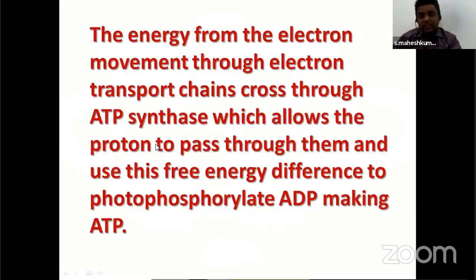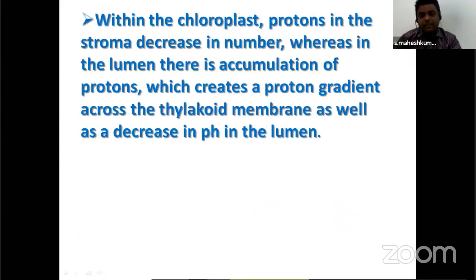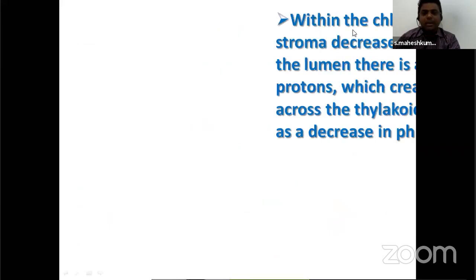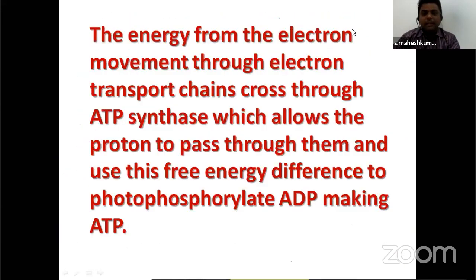That's why, as you saw in the previous slide, to form ATP from ADP and Pi, energy is needed. When protons move through this channel, energy is generated that is enough for combining ADP and Pi into ATP. So today we learned that the light reaction is done by two processes.